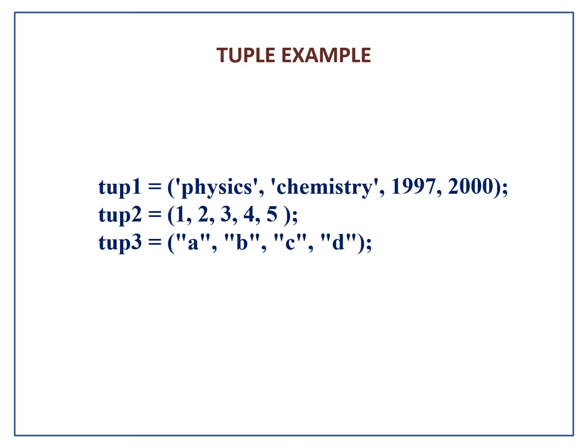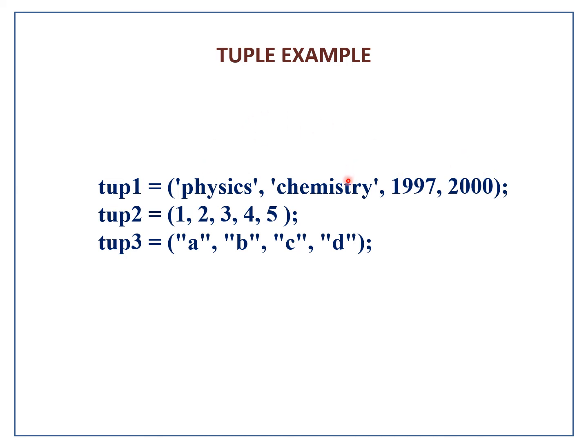Now let us take an example. Look at the example displayed on the screen here. You see that these three are the names of the tuples: TUP1, TUP2, TUP3. So tuple 1 contains physics, chemistry, 1997 and 2000.